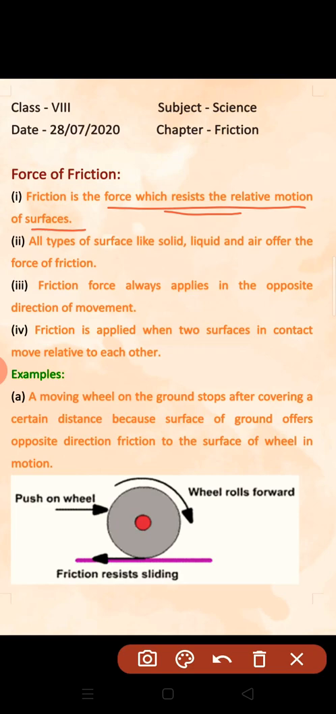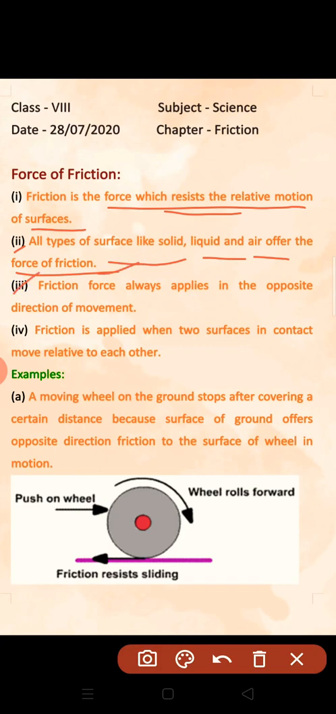All right. Second point is that all types of surfaces, like solid, liquid or air, they offer the force of friction. Maybe movement is occurring in solids or in liquids or in air. All these types of surfaces, they will offer friction. Okay, they all will offer force of friction.